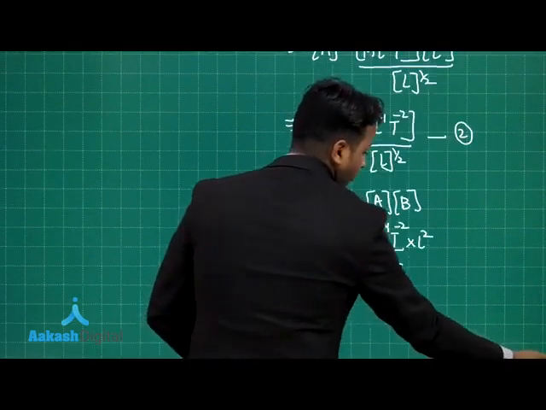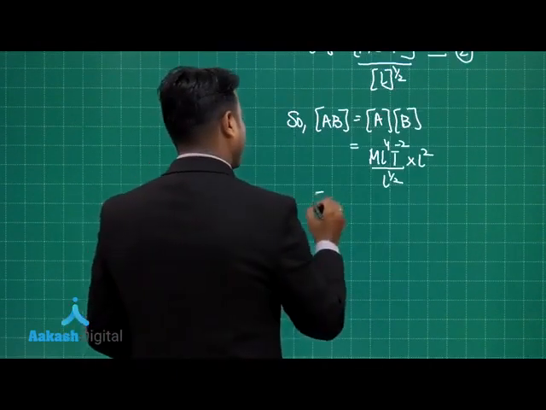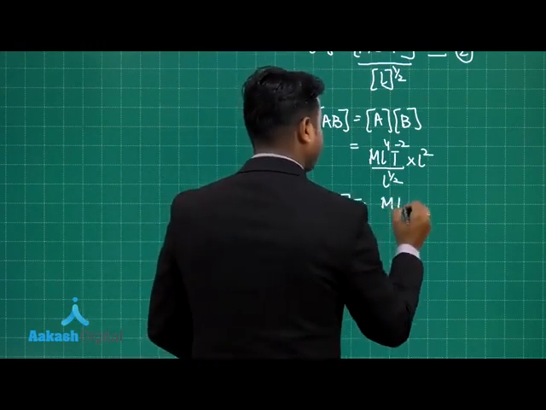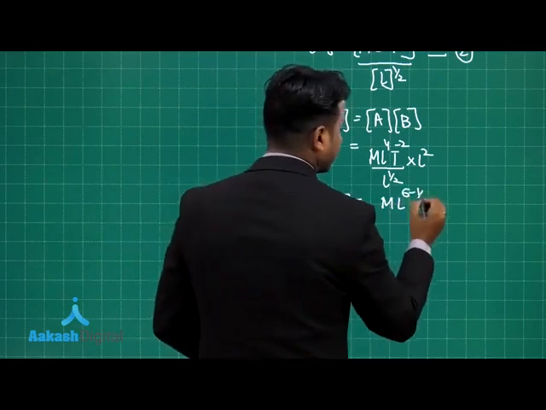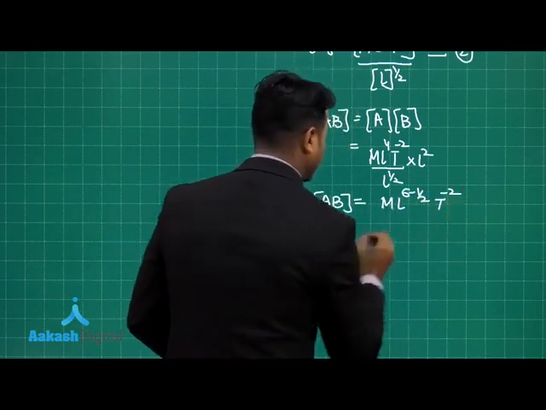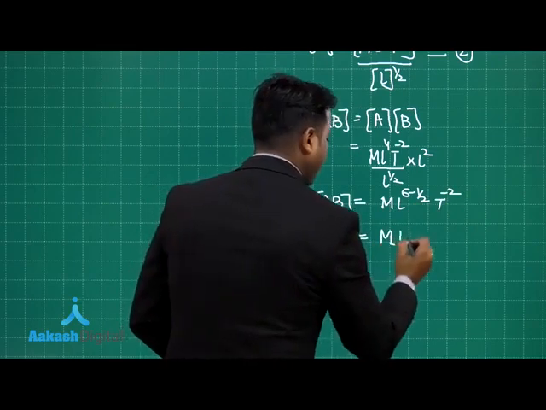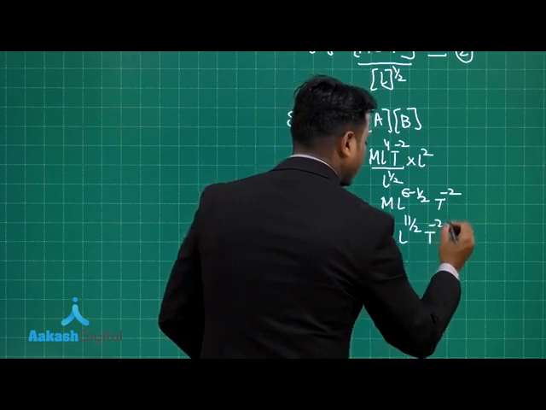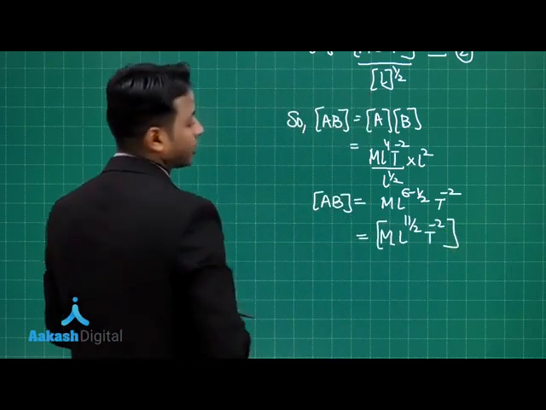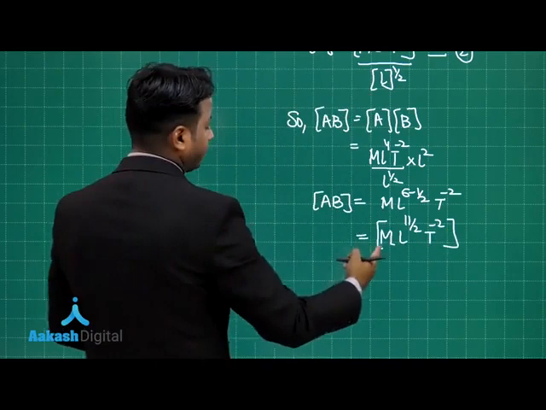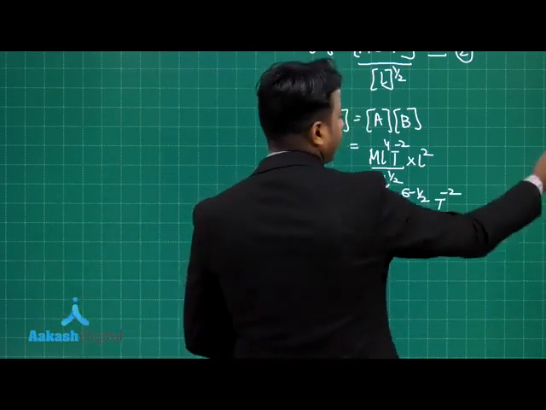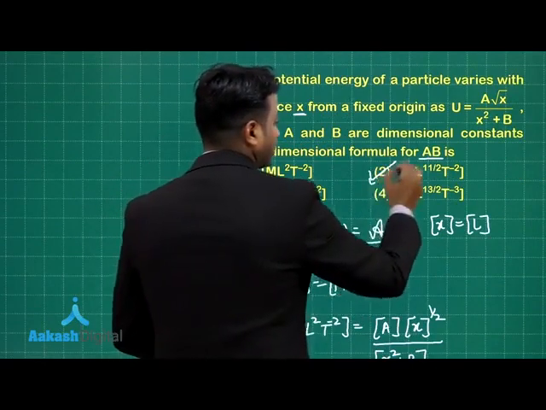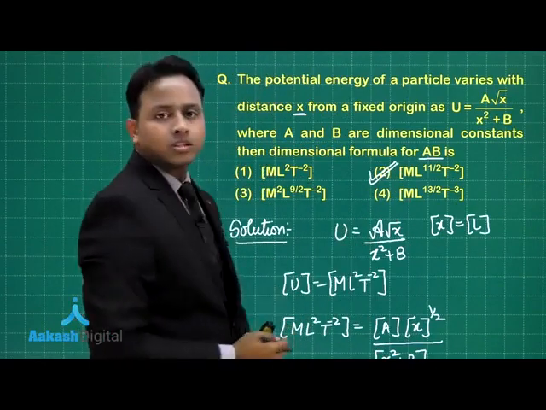Solving further, the dimension of AB is M L to the power 6 minus half, T to the power minus 2. So this is M L to the power 11 by 2 T minus 2. This is the answer we were searching for. Option number 2 is the right answer for this question.